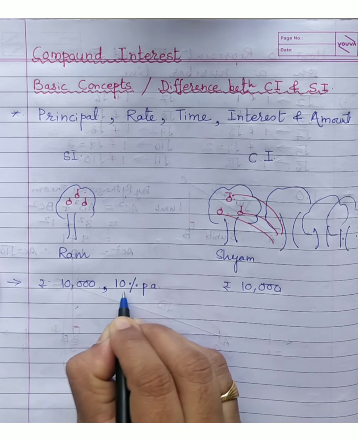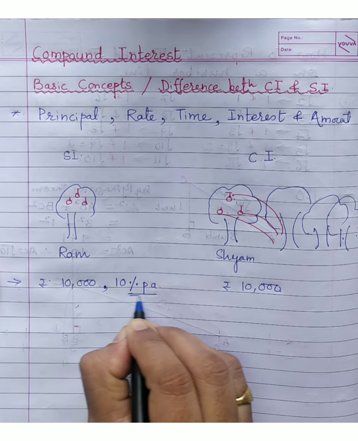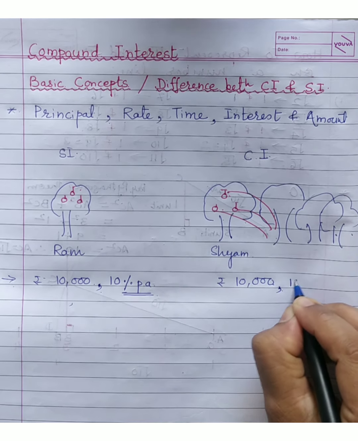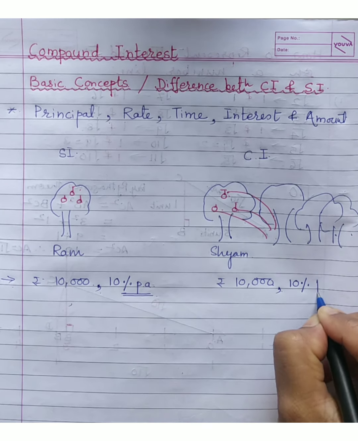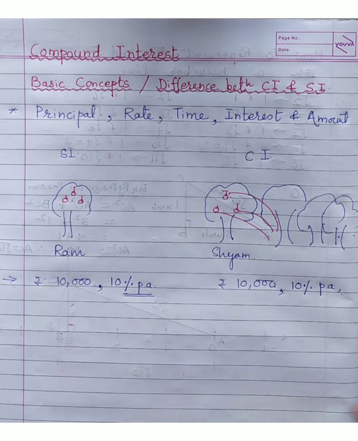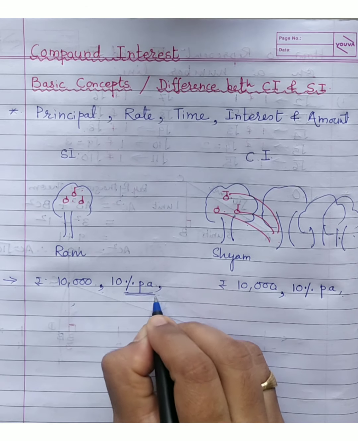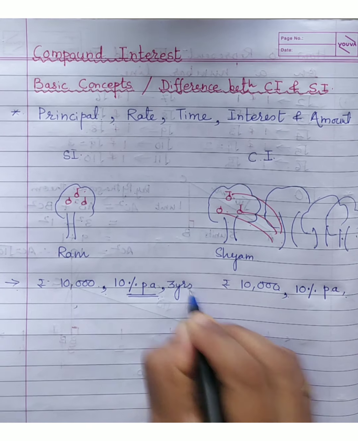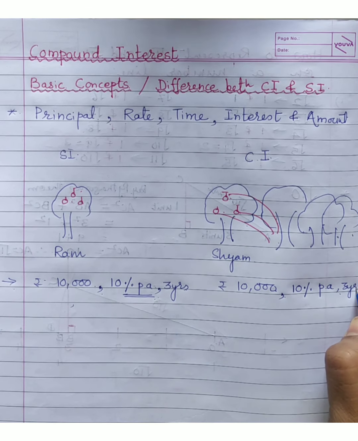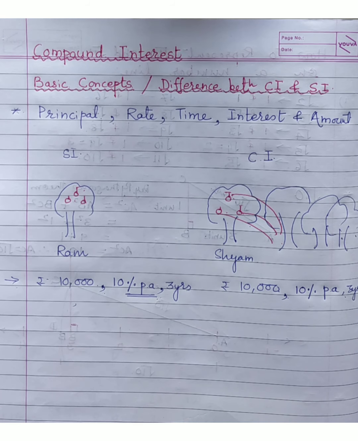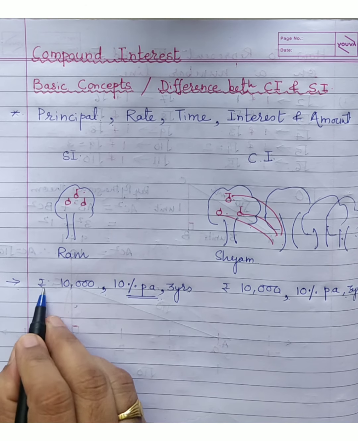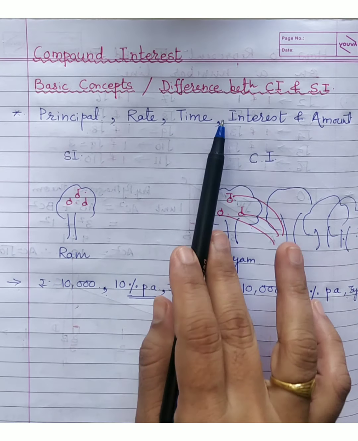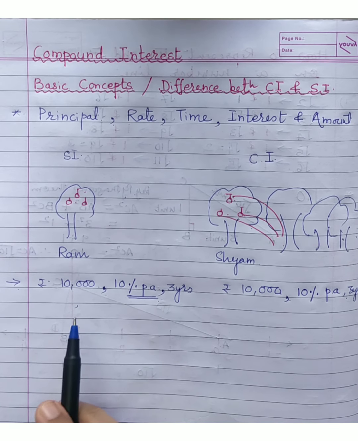Now you should know why I have used this terminology, percent per annum. Okay, that we are going to discuss. Here also the rate of interest was 10% per annum. Okay, and suppose they have kept it for say 3 years. Time was 3 years. This person also 3 years. Okay, now directly if I ask you how much is the interest obtained, see we are revising the concept of principal, rate, time, interest and amount as well. I shall be coming to that.